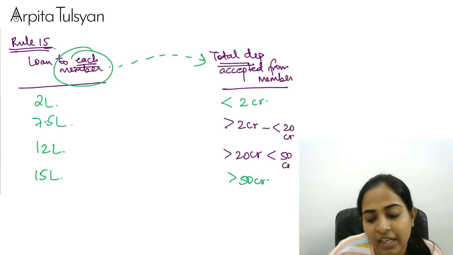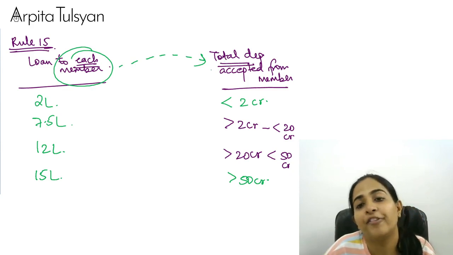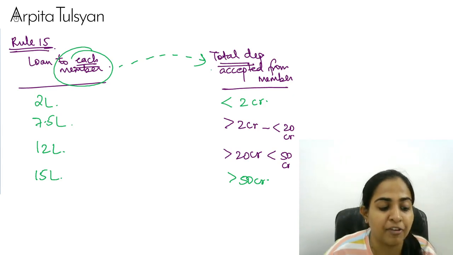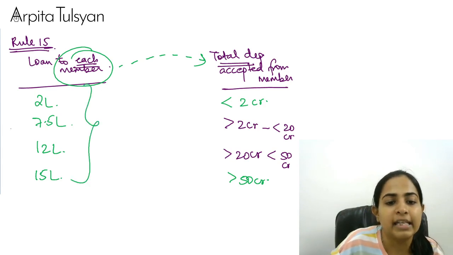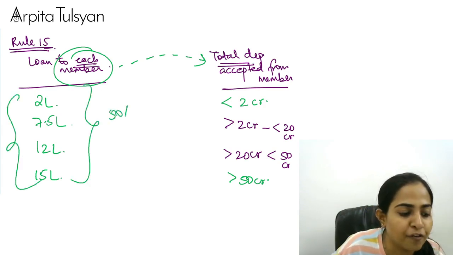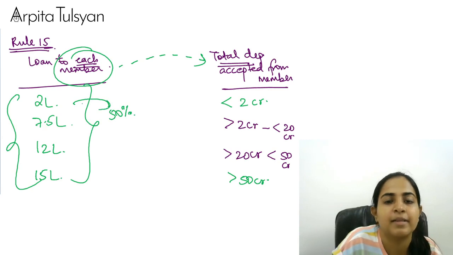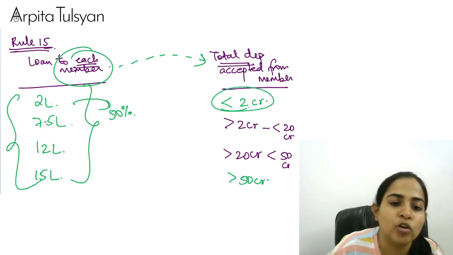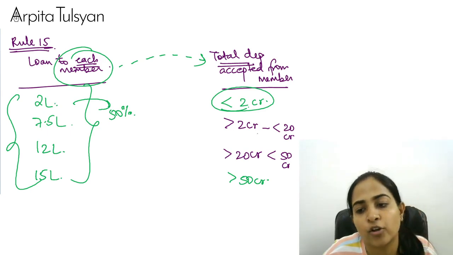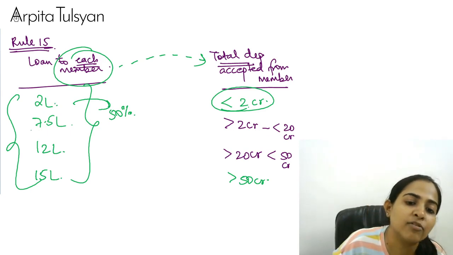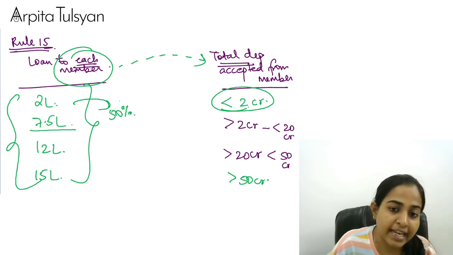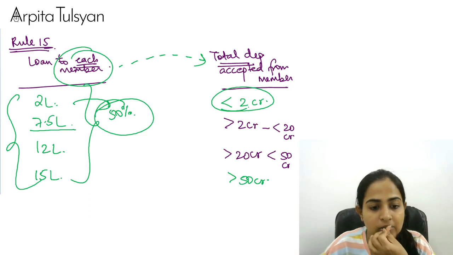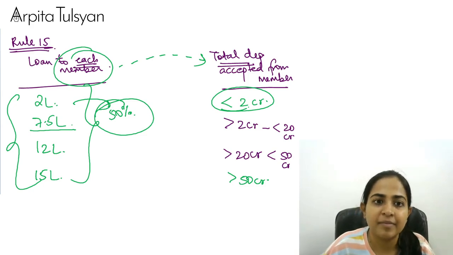And suppose if the company has not at all made profits in the last 3 years continuously, means the company is a loss-making company for the last 3 years, then all these limits will be slashed to 50%. This loan limit will be slashed to 50%. Means if this is less than 2 crore, this will become 1 lakh. If this is between 2 crore and 20 crore, then this will become 3.75 lakh. That way, if the company is into losses for the last 3 years. Very, very clear with this, everyone?